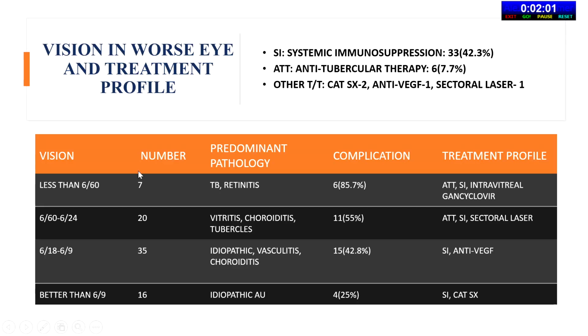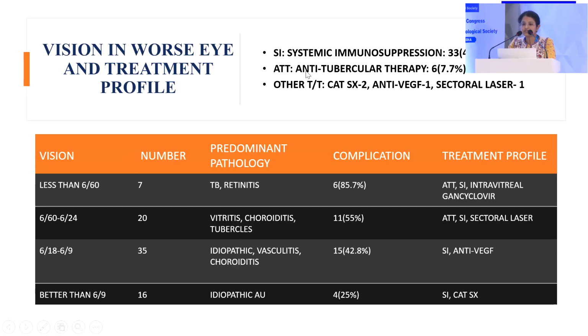And then we'll come to the treatment profile. These are the abbreviations that I've used. SI stands for systemic immunosuppression, including steroids as well as other non-steroidal immunosuppression, and ATT is anti-tubercular therapy. As you can see, in vision less than 6/60, the predominant pathology was TB retinitis, and we had to give certain systemic drugs, ATT or systemic immunosuppression.